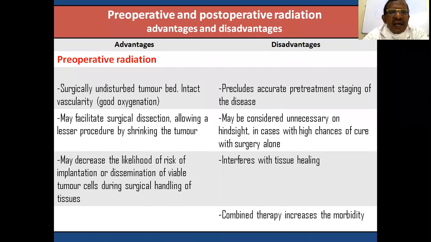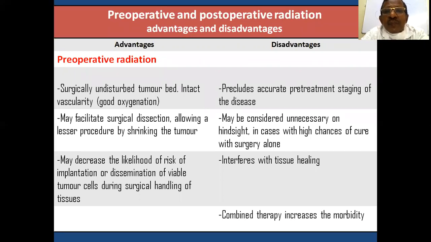Then radiotherapy can be given preoperatively or postoperatively, and what are the advantages of preoperative radiation? Surgically undisturbed tumor bed, intact vascularity, and it may facilitate surgical dissection, allowing a lesser procedure by shrinking the tumor, and it may decrease the risk of implantation or dissemination of viable tumor cells during surgical handling of the tissues.